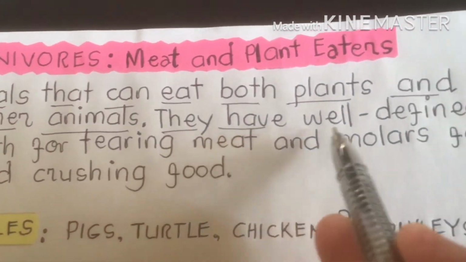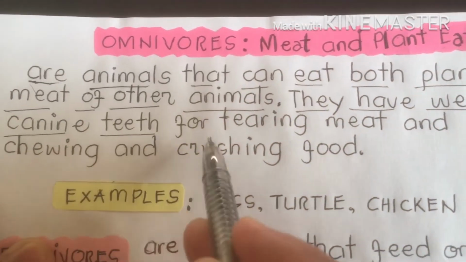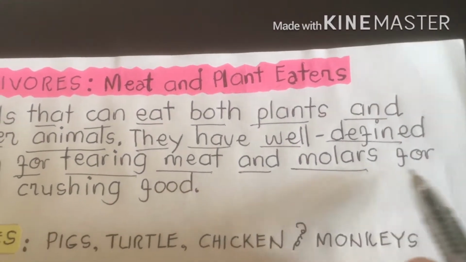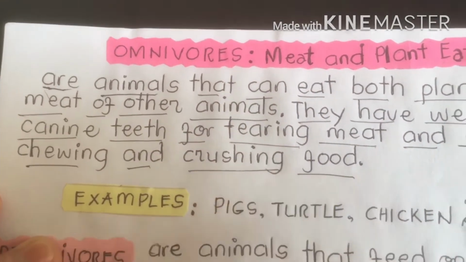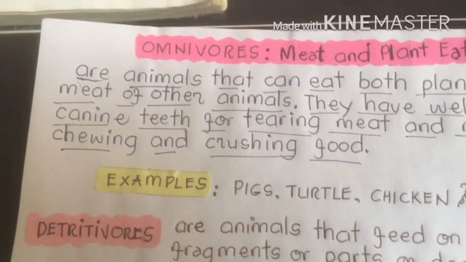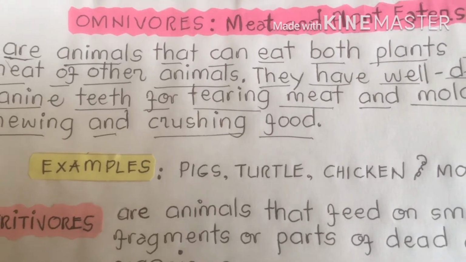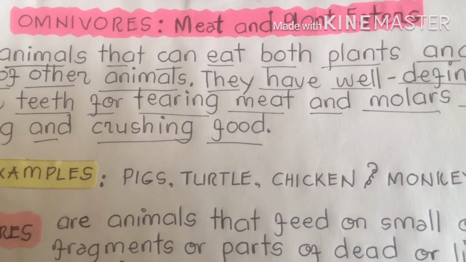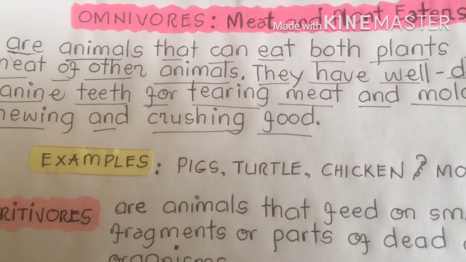They have well-defined canine teeth for tearing meat and molars for chewing and crushing food. That's why we as human beings belong here, because we can crush or grind food into smaller pieces, and we can tear food into smaller pieces, because our teeth include canines.